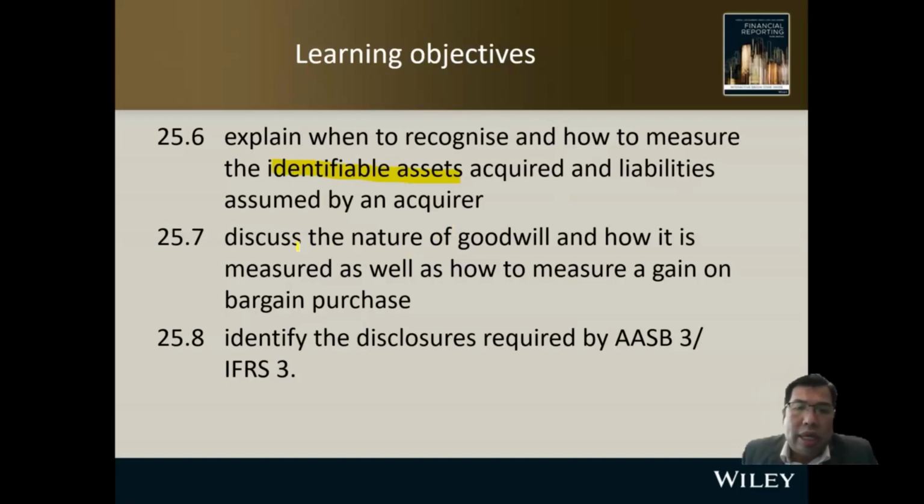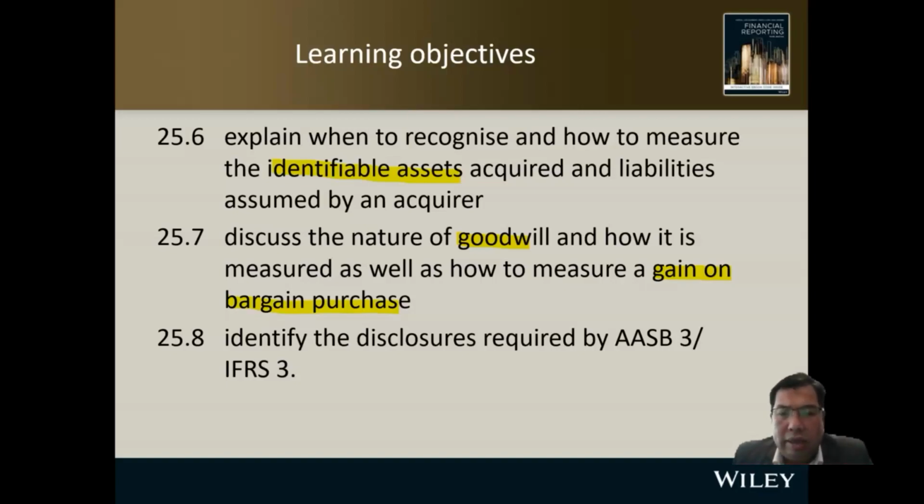We also discuss the nature of goodwill, what is meant by goodwill and how it's measured, as well as how to measure gain on bargain purchase. What is meant by gain on bargain purchase? This is where you purchase the subsidiary or another company below the fair value. So that is what I call gain on bargain purchase. How do we account for gain on bargain purchase? Are we going to put it in our profit and loss, or are we going to put it in our reserve? These are the things that we're going to discuss in this lecture.